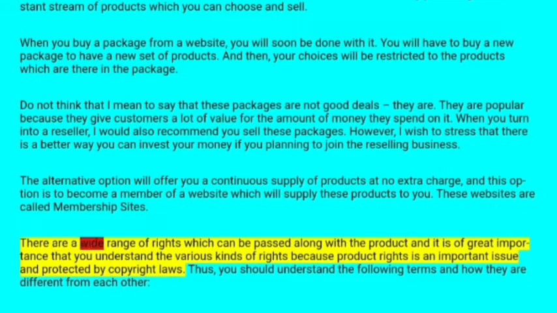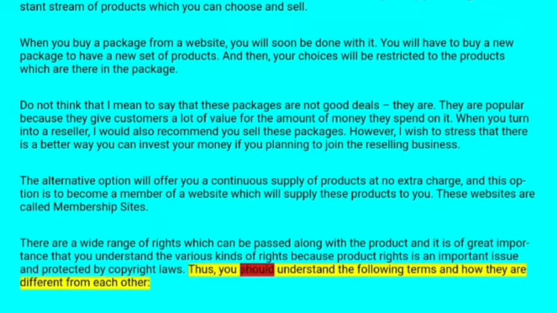There are a wide range of rights which can be passed along with the product, and it is of great importance to understand the various kinds of rights because product rights are an important issue and protected by copyright laws. Thus, you should understand the following terms and how they are different from each other.